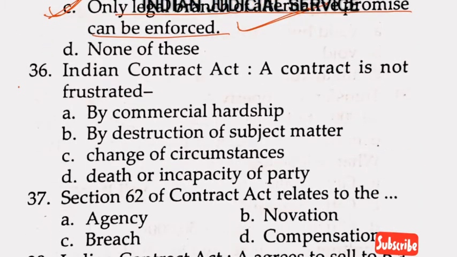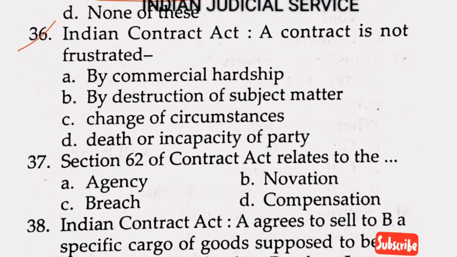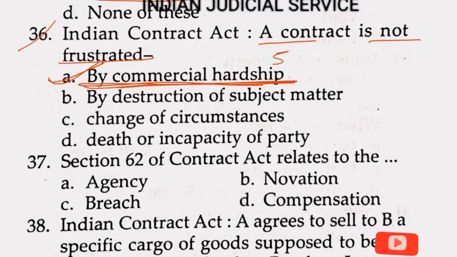Now question number 36. The Indian Contract Act: a contract is not frustrated by what? Option A, by commercial hardship. Yes, a contract is not frustrated by commercial hardship. So the answer is option A. This is related to the doctrine of frustration, which is provided in section 56 of the Indian Contract Act.